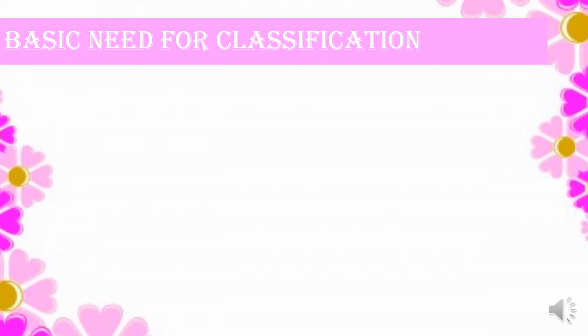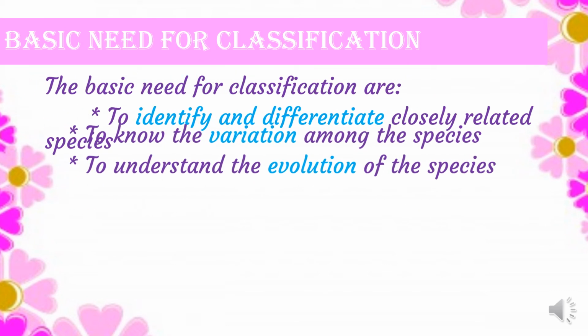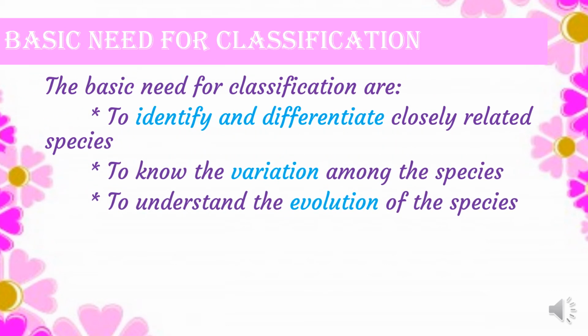Basic need for classification. So what is the basic need for classification? In order to identify and differentiate closely related species. To know the variation. Variation refers to differences among the species.